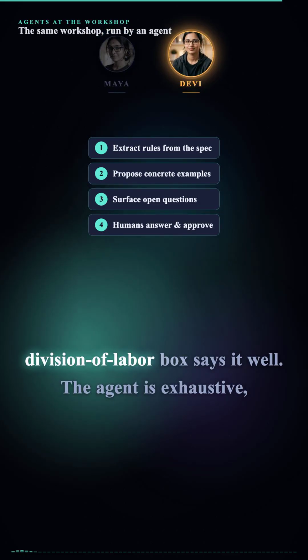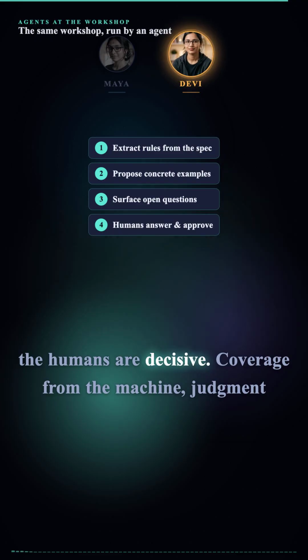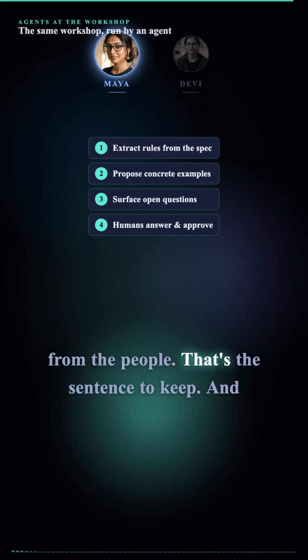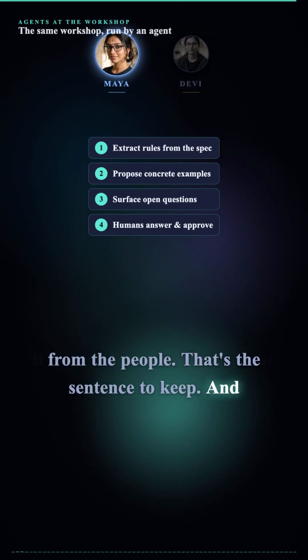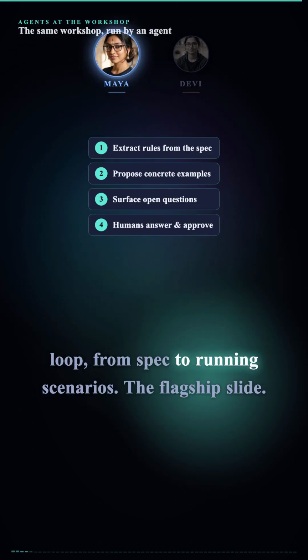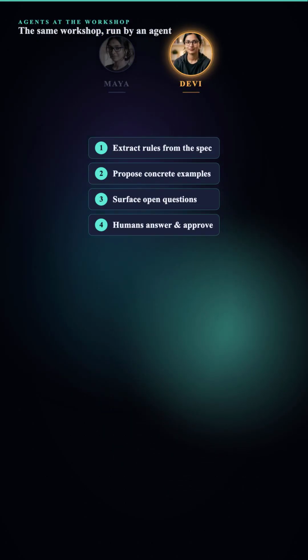The division of labor box says it well. The agent is exhaustive, the humans are decisive. Coverage from the machine, judgment from the people. That's the sentence to keep. And it sets up the big picture, the full loop, from spec to running scenarios. The flagship slide. Let's do it.